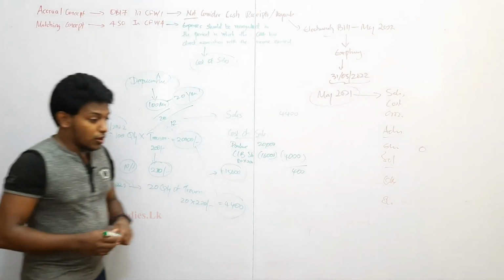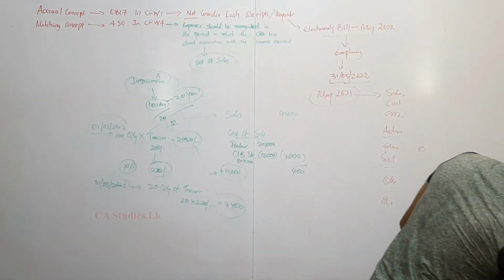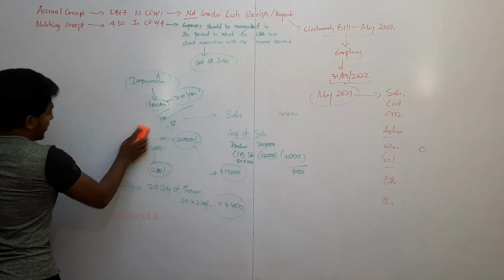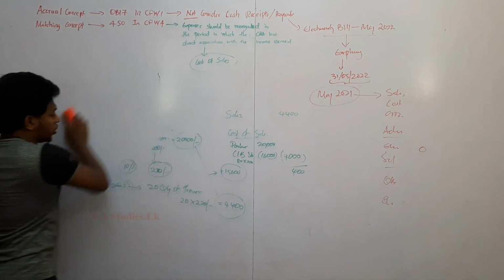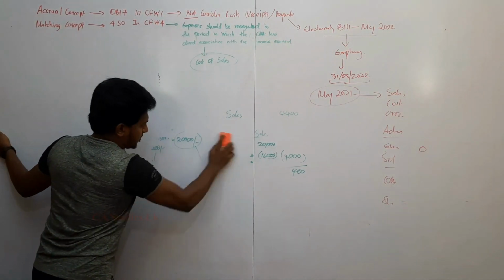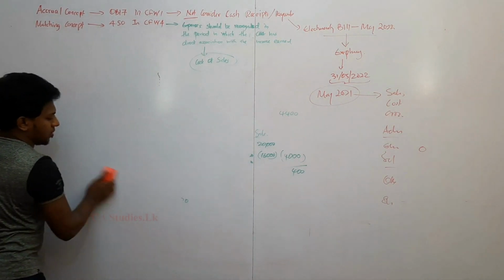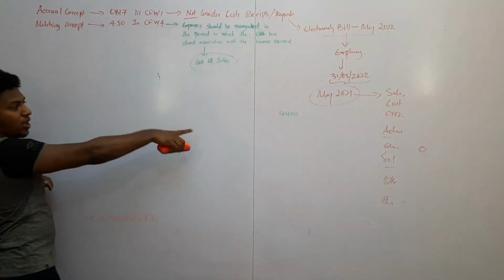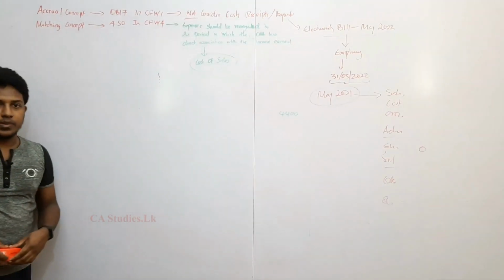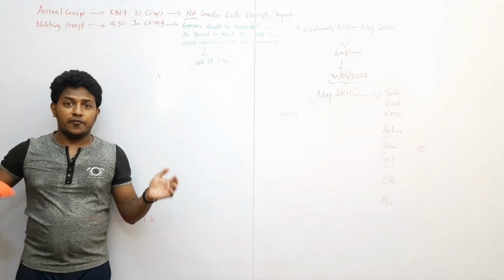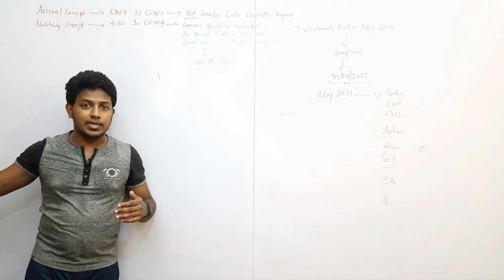So both concepts are very important in order to show the accruals and the prepayments, right? We are paying for electricity only after the electricity charge. That doesn't mean we have to pay the electricity only after a month.